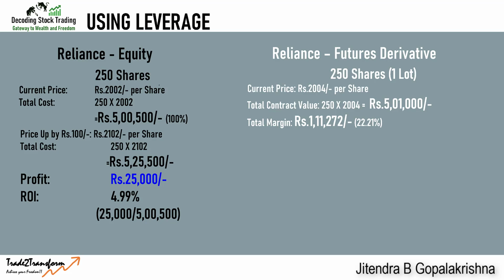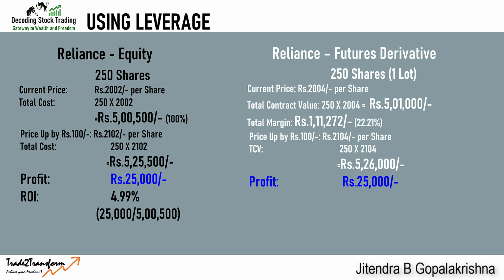Now, if equity goes up, because equity is the underlying asset for a futures derivative, like I told you in the example of the gold ring, if the gold price goes up, the gold ring price also goes up. So if equity goes up, futures also will go up, which means the price will go up by 100 rupees here also. Your contract value will increase by 25,000 rupees, so you make the same 25,000 rupees profit. But the difference is, to make the same profit, you did not have to bring 5 lakh. You only had to bring 1,11,000, which means your ROI, return on investment, is a big 22.46%.